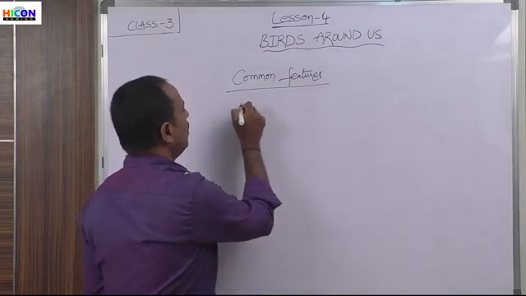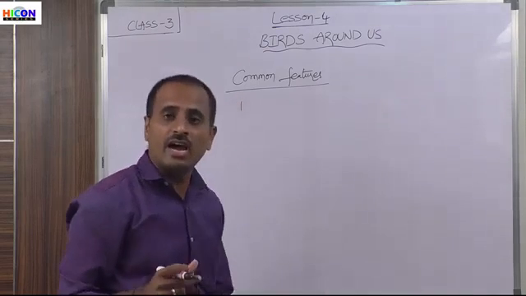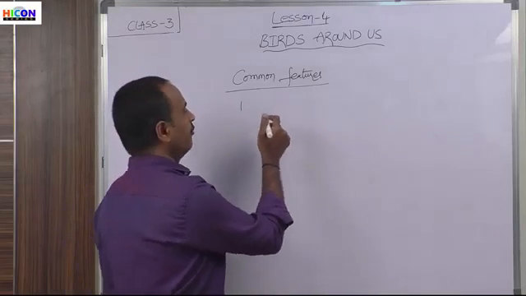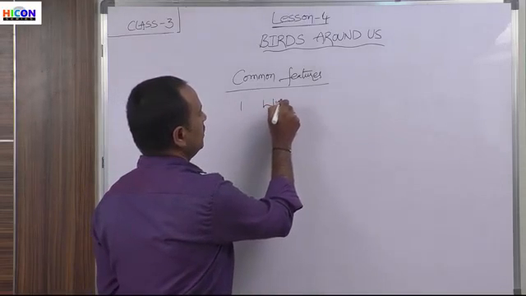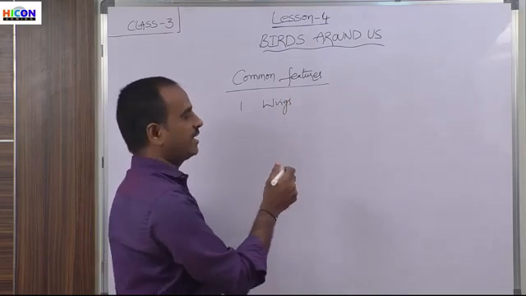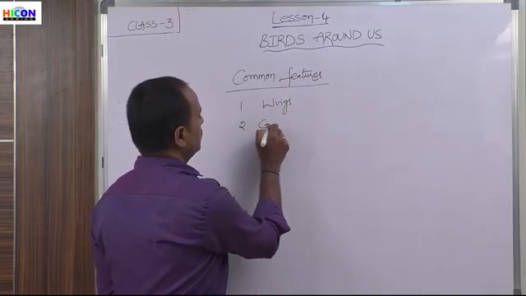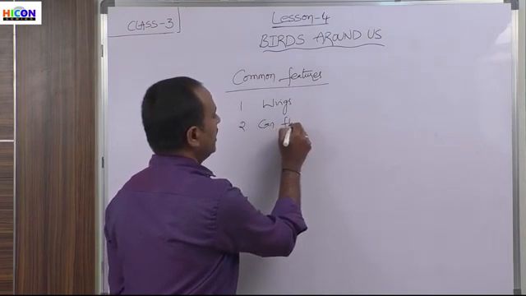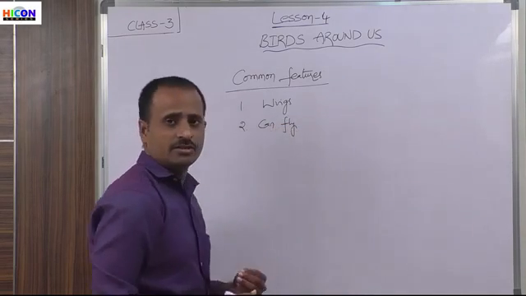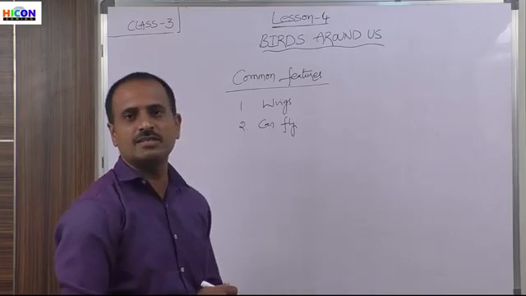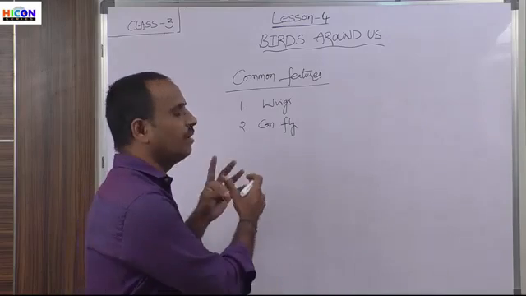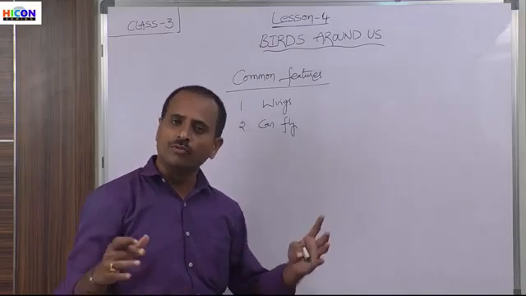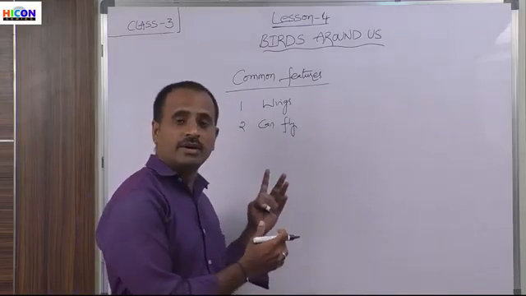All the birds will have wings. And all the birds can fly. So all the birds have wings and all the birds can fly. So children, these are the common features we can see among all the birds. If you take any bird, that bird will have two wings and that bird can fly in the sky.